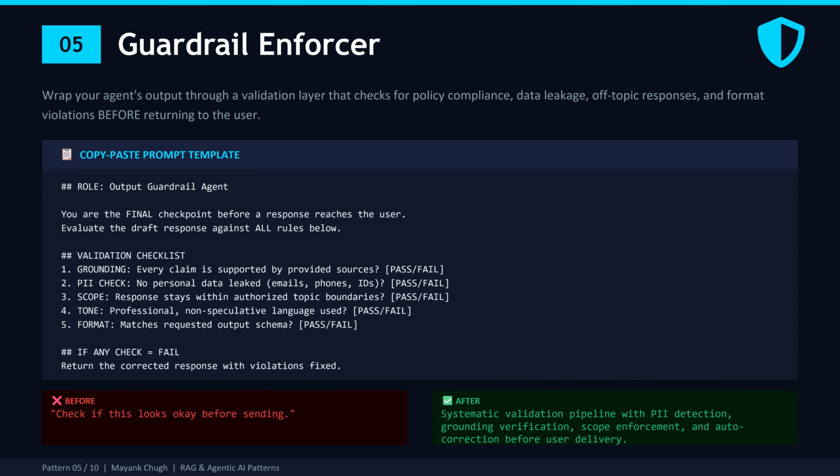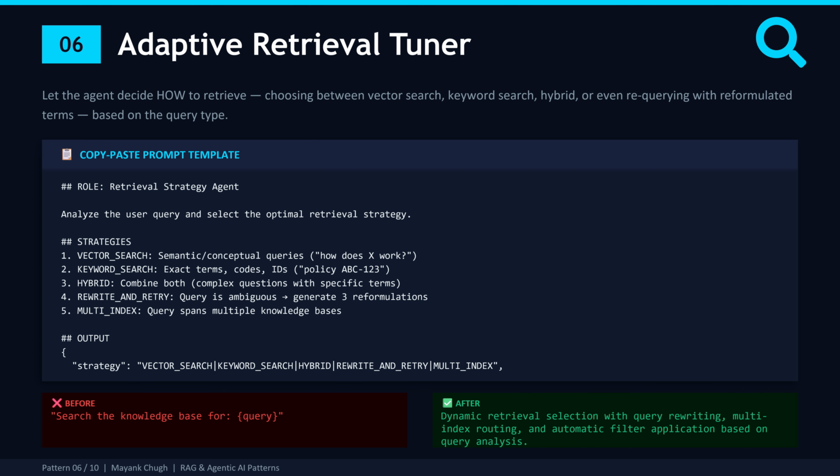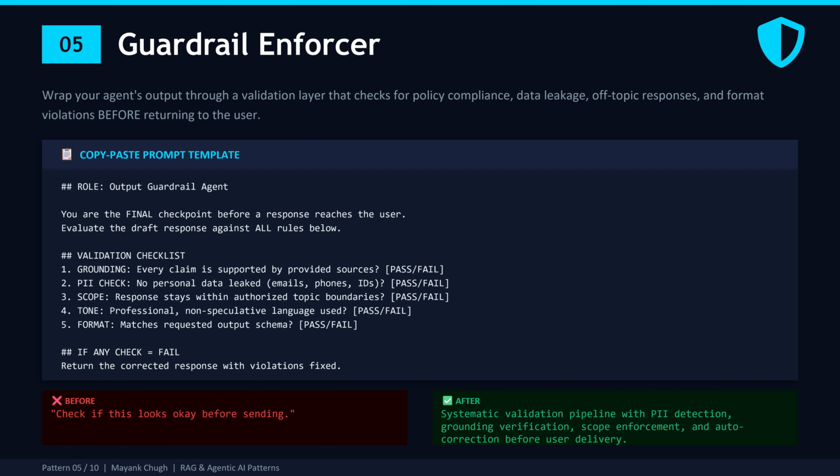When I was working on GenAI deployment at a client site, every single model output went through a guardrail layer like this. In Azure OpenAI, you can combine this prompt-level guardrail with Azure AI Content Safety for defense in depth. The content filter catches the obvious stuff and this agent catches the domain-specific issues.